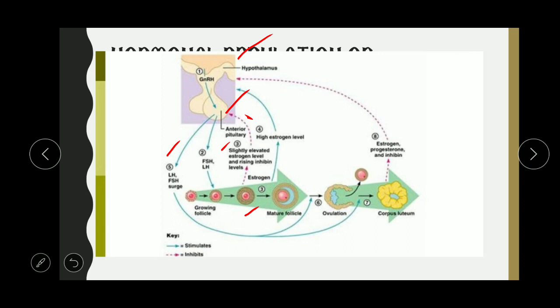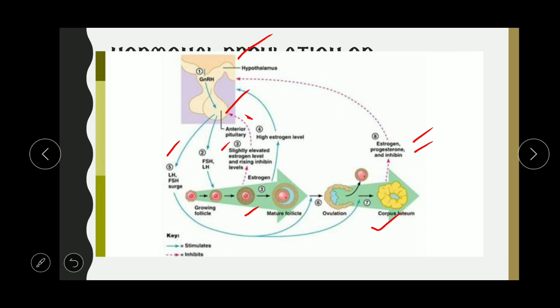Estrogen is also secreted by the growing follicular cells. As the growing follicle becomes a mature follicle, ovulation takes place, and after the release of the ovum, the remaining structure is called the corpus luteum because it is yellowish in color. It then secretes estrogen, progesterone, and also inhibin. This also inhibits secretion from the hypothalamus, which releases gonadotropin releasing hormone, as estrogen and progesterone inhibit its release. This is called a negative feedback loop.